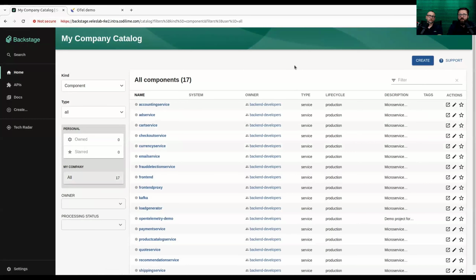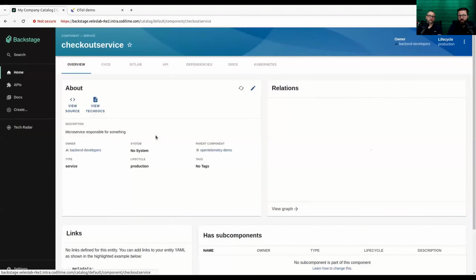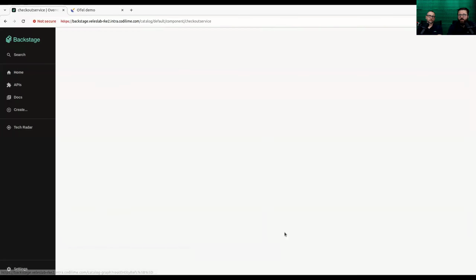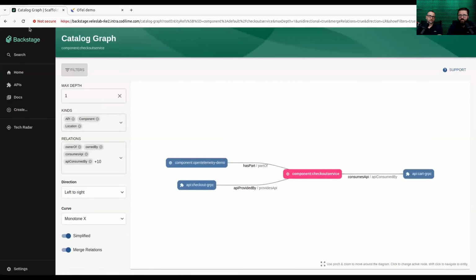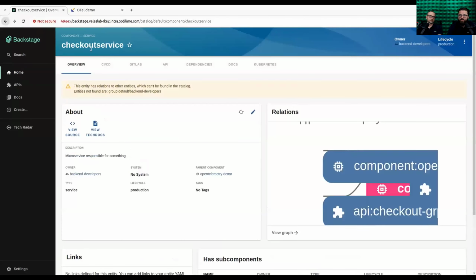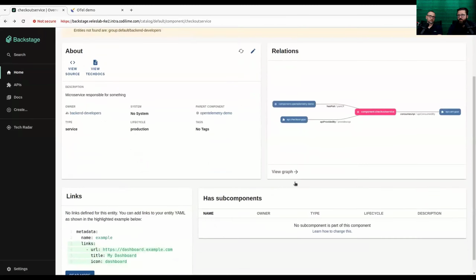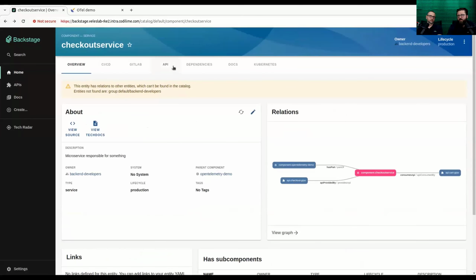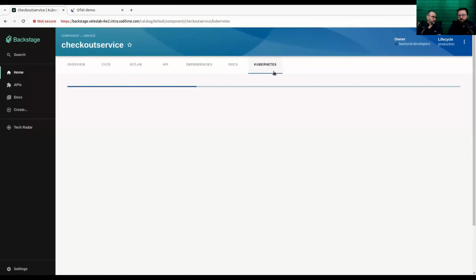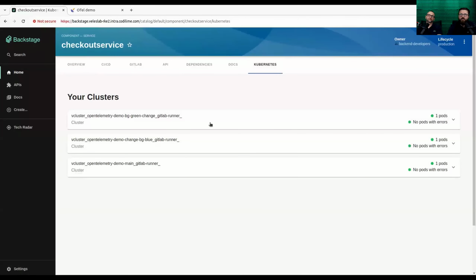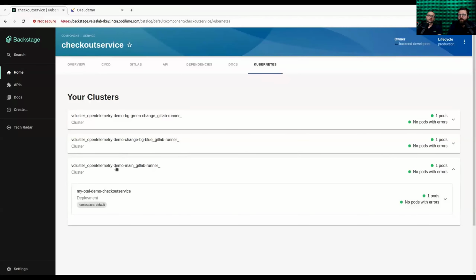Then we have a list of all the components that are part of our solution, our application. Each component may have some relations defined, so we can see a graph of relations between different components. In general, the demo project we use is a microservices application.